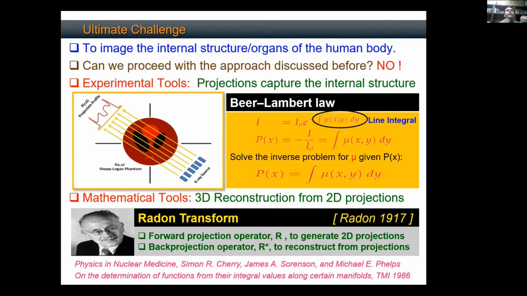So attenuation of a radioactive source is called radioactive decay, basically, if you want to use the word attenuation here.